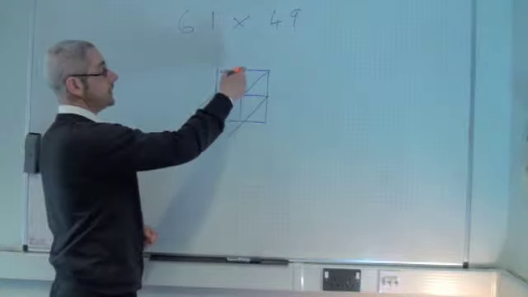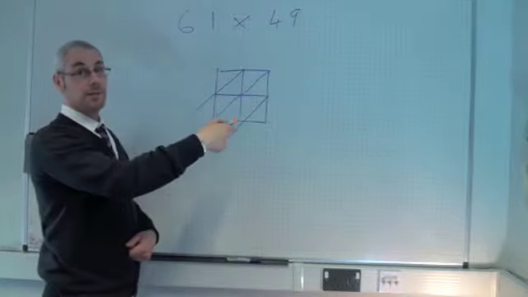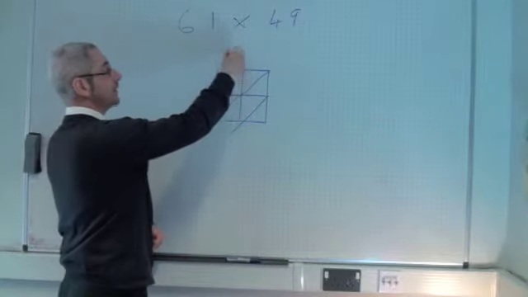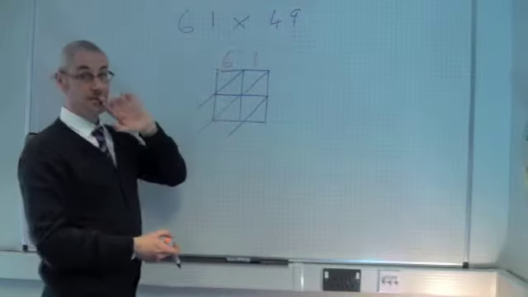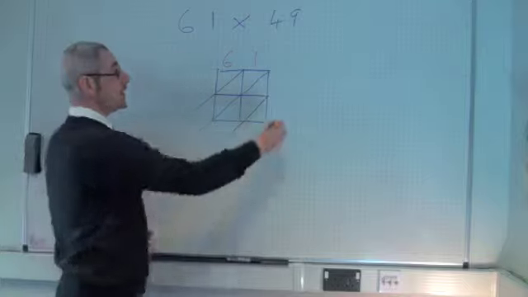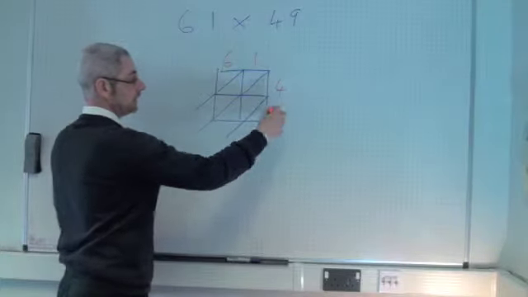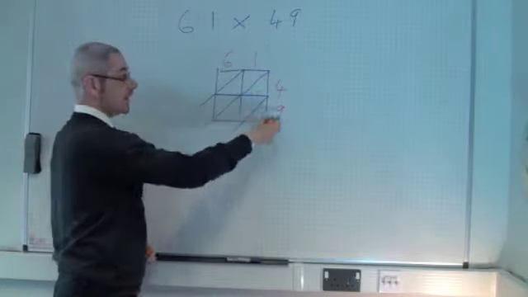Each individual digit should either go at the top of a column or the end of a row. So I'm going to do the 61 across the top, so simply write the 6 above the first column and the 1 above the second column. Okay. And the 49 goes down the side, so the 4's at the end of one row, and the 9's at the end of the other row.